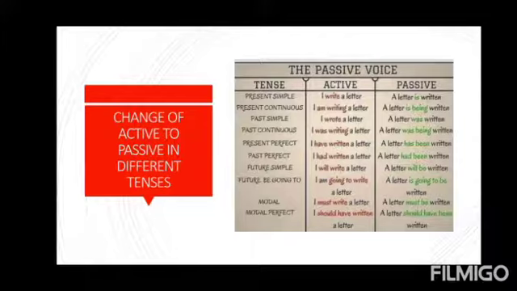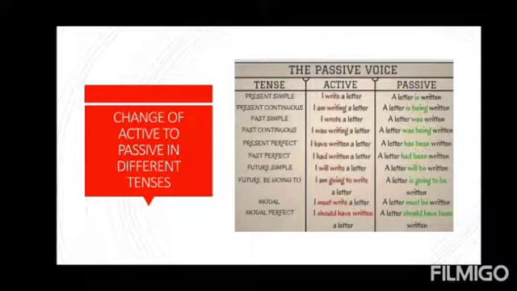So, here you can see the change from active to passive in certain tenses. In simple present, I write a letter. A letter is written by me, or a letter is written. Present continuous. As I told you, in present continuous, we will use being with the third form of the verb. I am writing a letter.